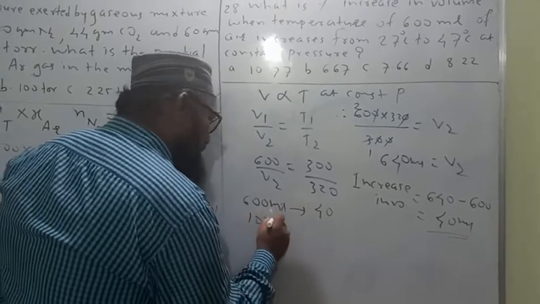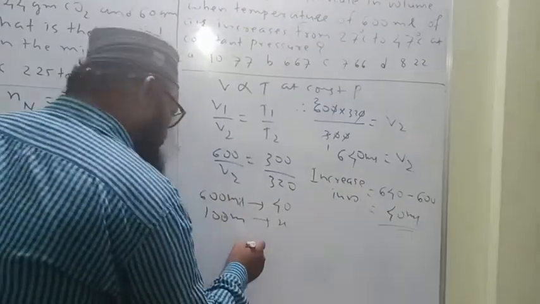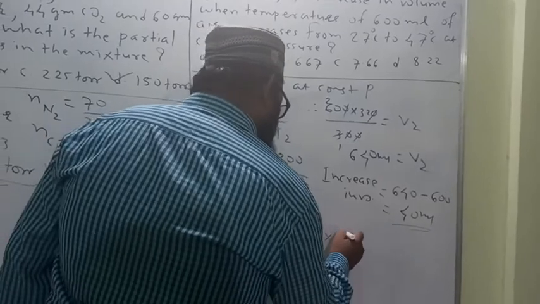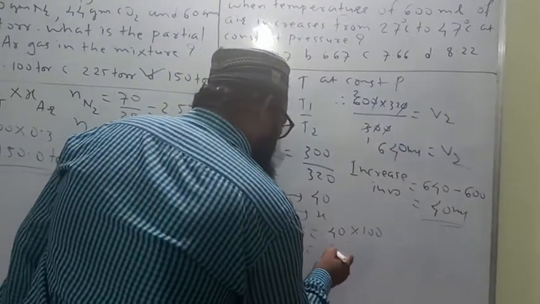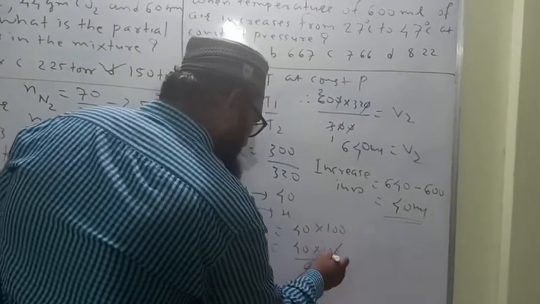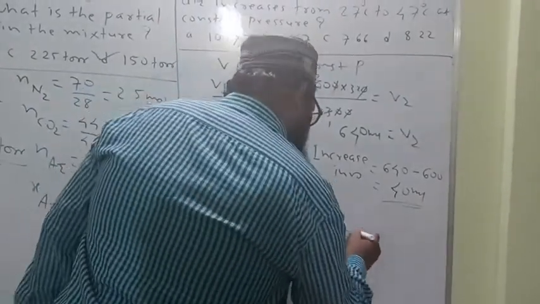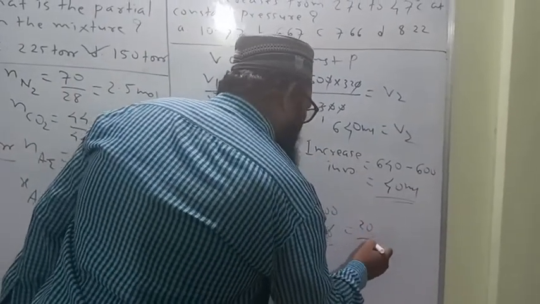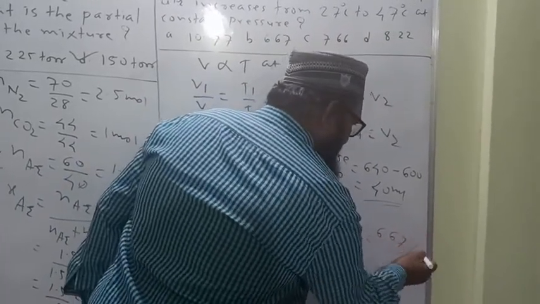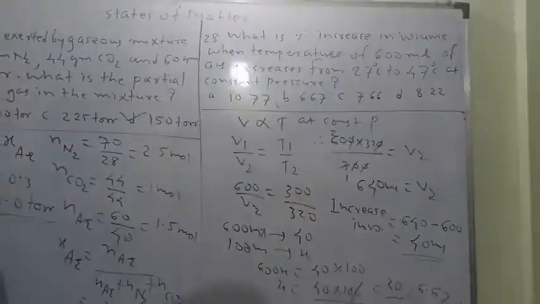Let us solve this one. For 100 ml, suppose x percentage, then calculate this value of x. 600 x for 40 into 100. X is equal to 40 into 100 upon 600. This is equal to 20 upon 3. 20 upon 3 is equal to 6.67 percentage. Option B is correct one.